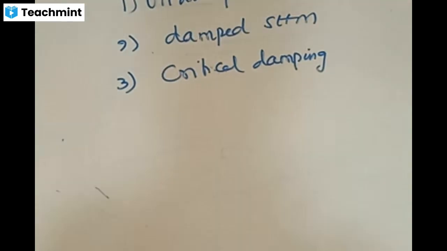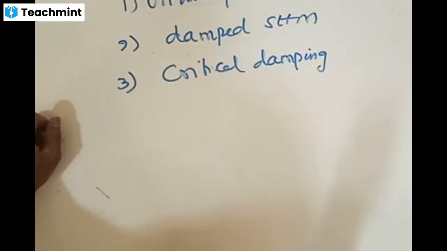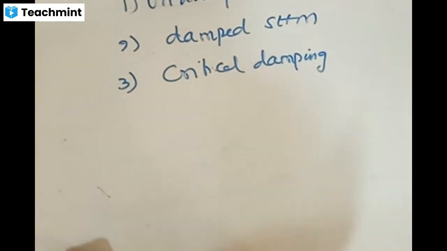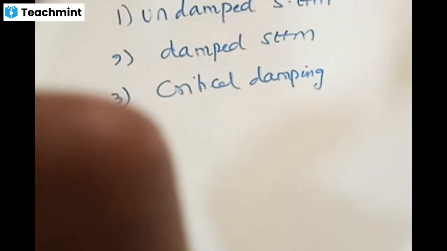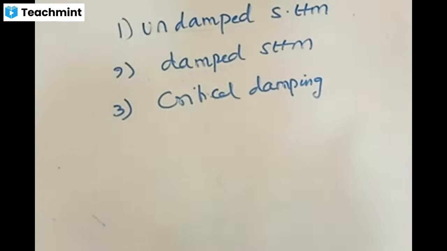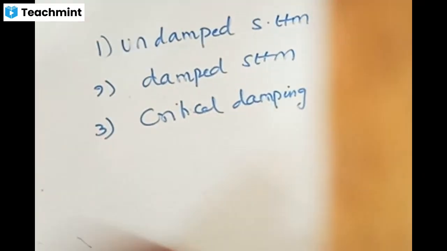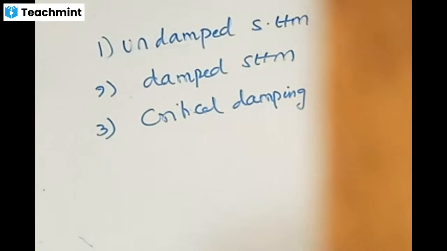Now these things have been shown in the form of figures. Can anybody answer what is critical damping? What is critical damping?